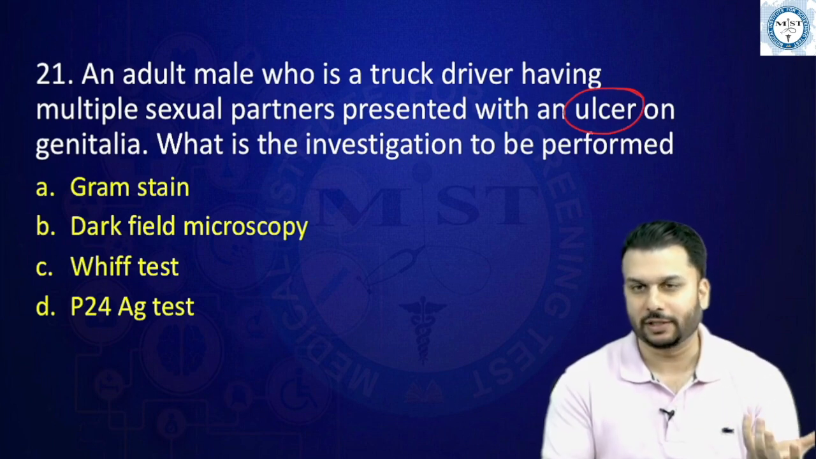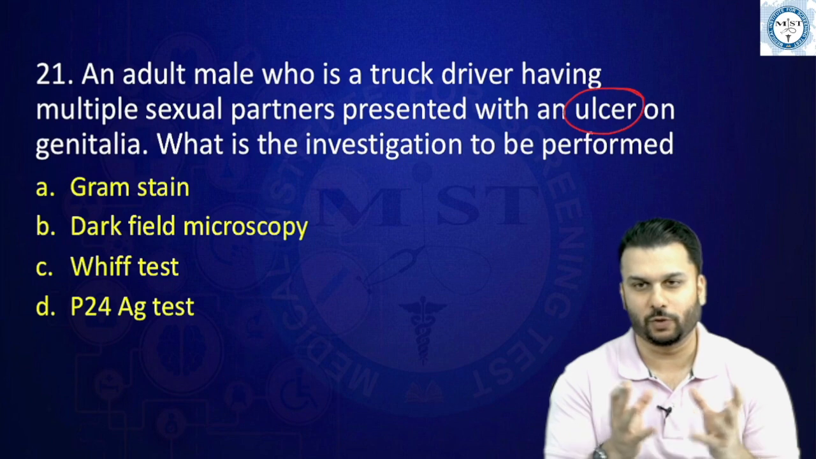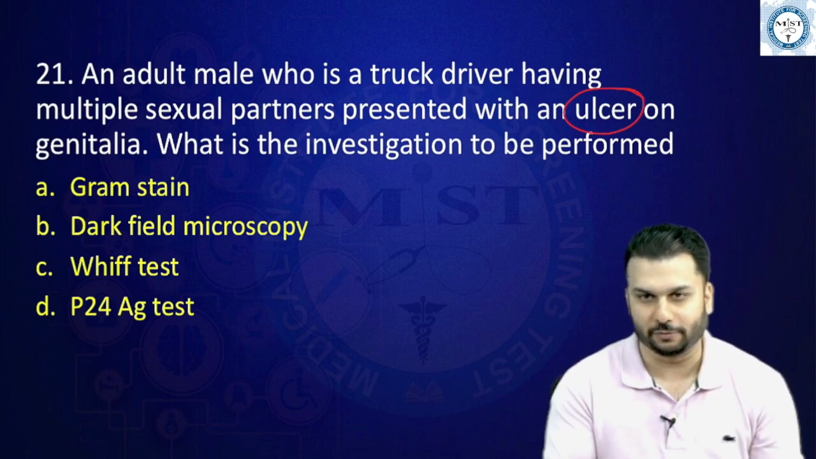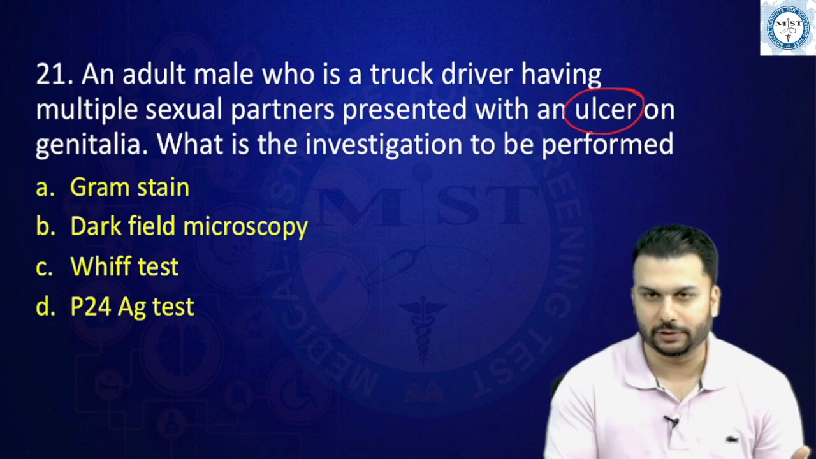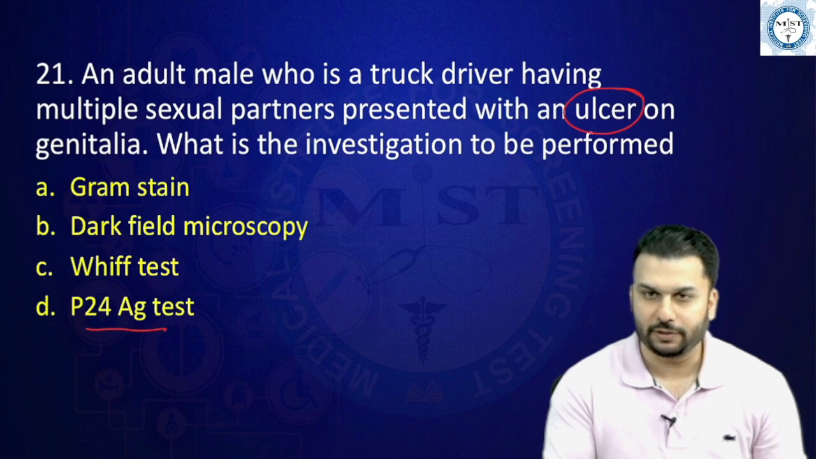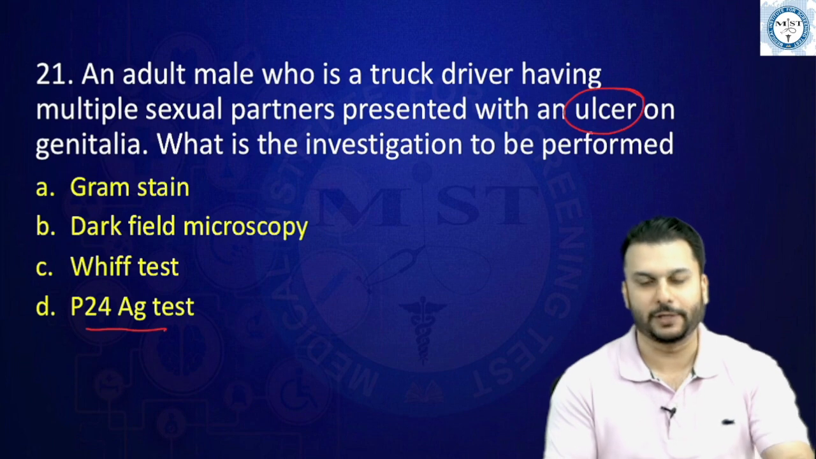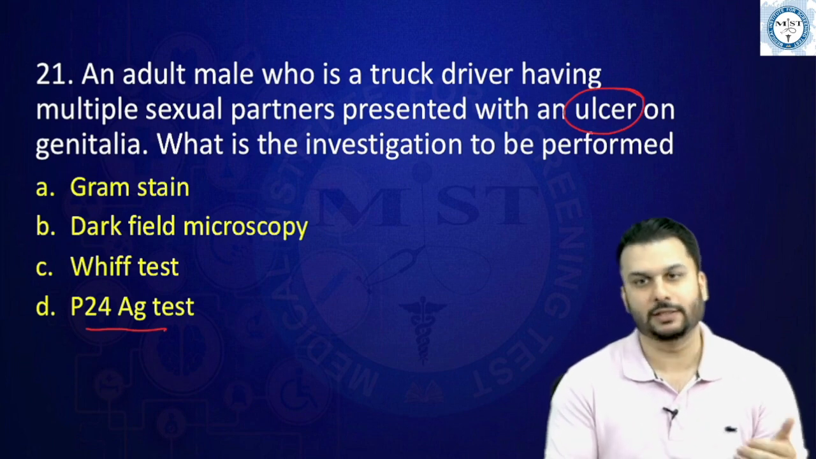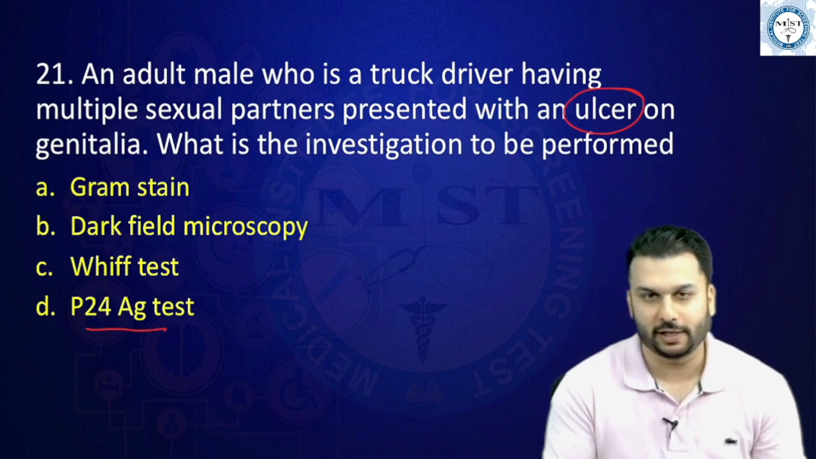I don't know if the word painless was mentioned or not. Some people said it was mentioned, some said it wasn't. Anyway, if a painless ulcer was mentioned, then you know it is syphilis straight away. Now from the options, let's try to rule things out. The P24 antigen test is done for HIV, but again, HIV is not going to present with ulcers like this, right? The VIF test is done for Gardnerella, for bacterial vaginosis, so this cannot be the answer.